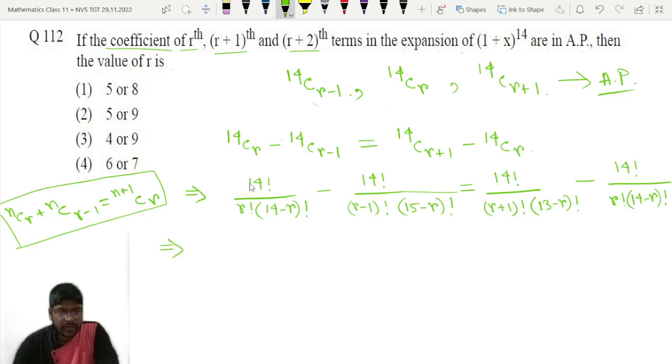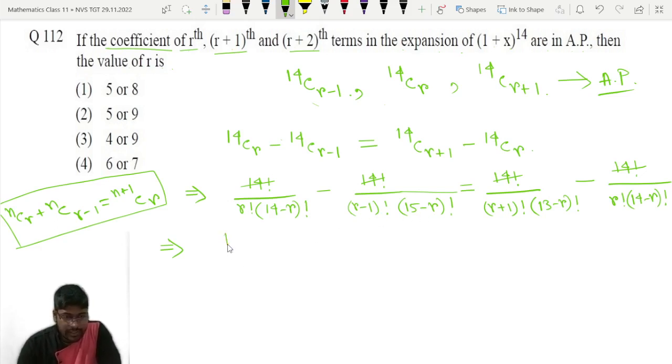Now 14 factorial will be cancelled from both sides. Now the denominators we have to calculate a little bit. See here r minus 1 factorial and here 15 minus r factorial.